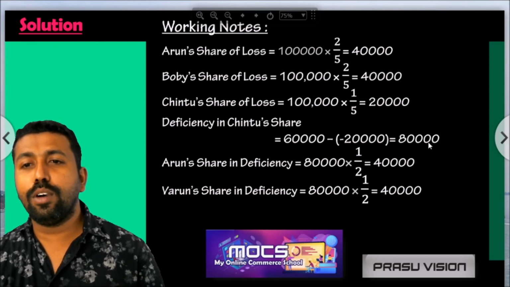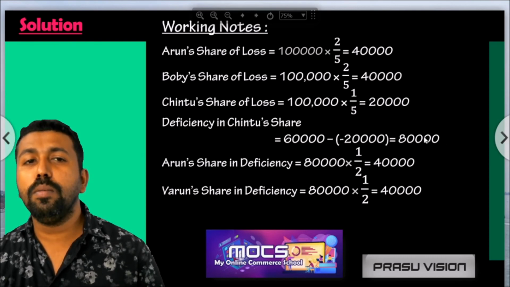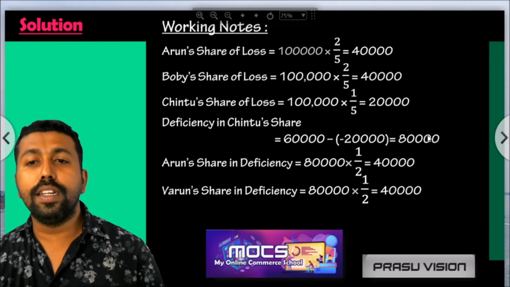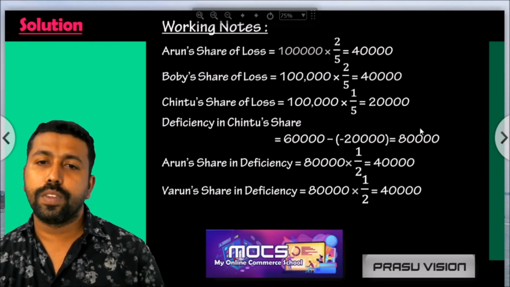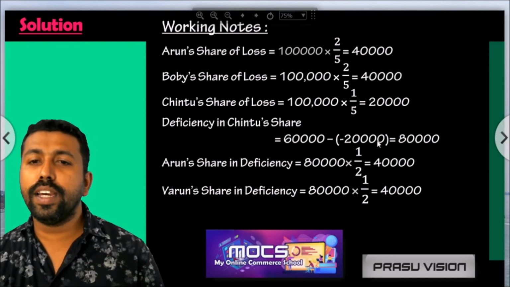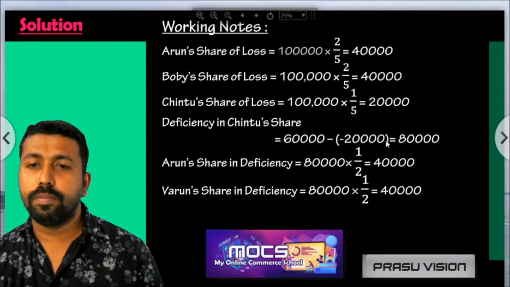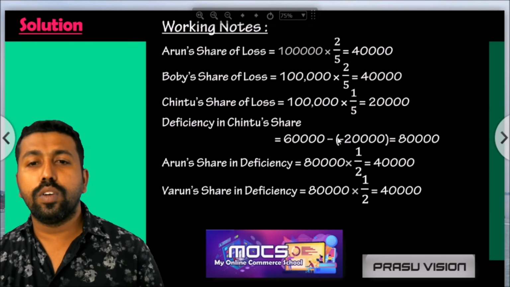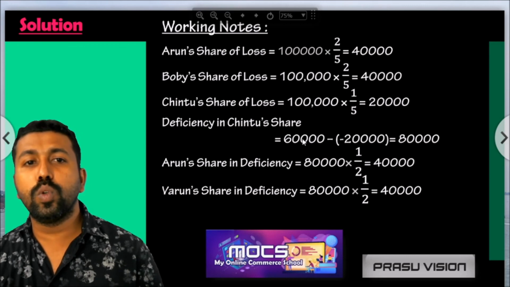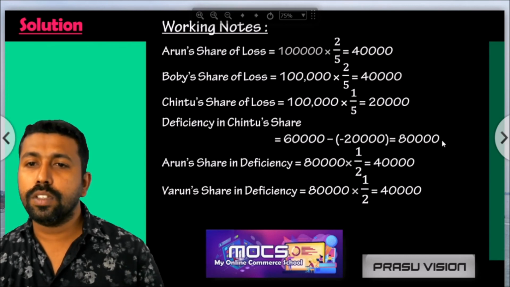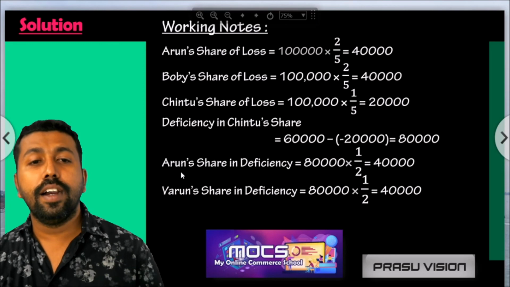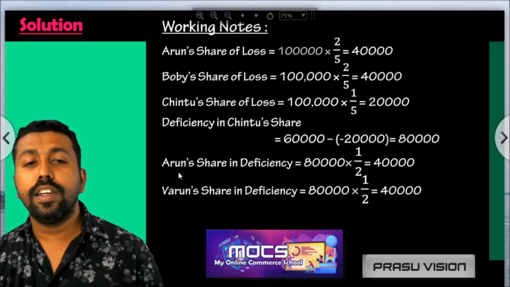So 80,000 is the amount of deficiency borne by the old partners in equal ratio. Be very careful when finding the deficiency amount at the time of loss. Instead of profit, it is loss, so it will be added back to the amount guaranteed to the partner Chindu. So 80,000 will be borne by Arun and Bobby in equal ratio.